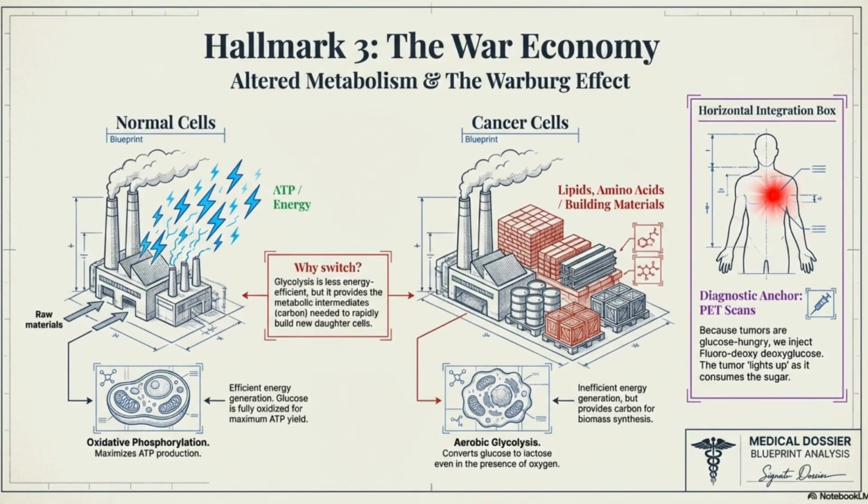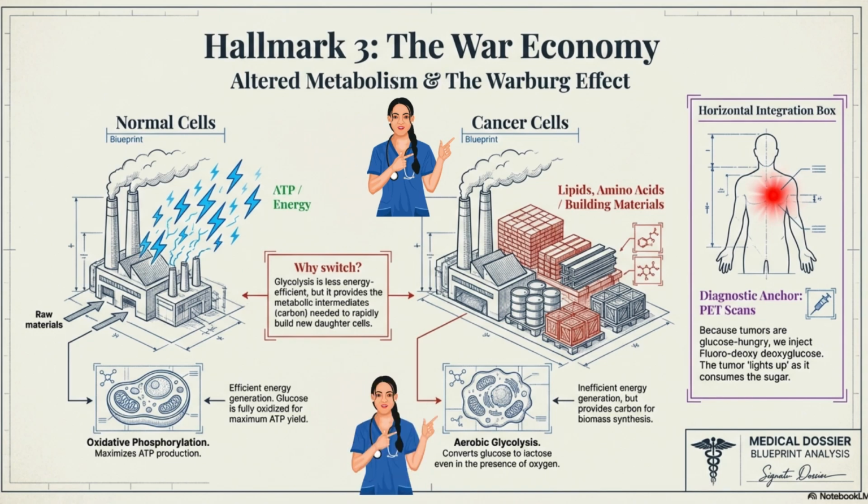Hallmark 3. Altered cell metabolism, the Warburg effect. Normal cells use oxygen to make lots of ATP through oxidative phosphorylation, whereas cancer cells use aerobic glycolysis. They turn glucose into lactate even with oxygen. Why? Because glycolysis provides metabolic intermediates like lipids, amino acids to build new daughter cells.